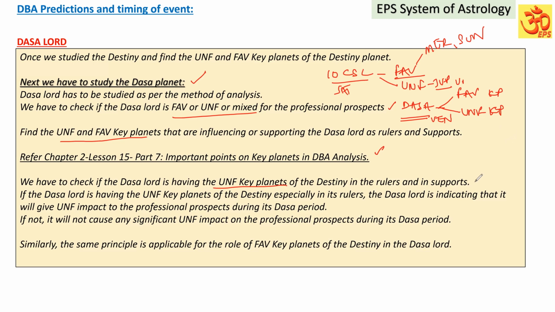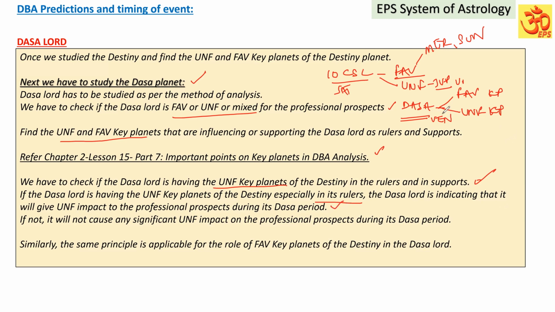I think you are able to understand. If the Dasa Lord is having the unfavorable key planets of the destiny, especially in its rulers, the Dasa Lord is indicating that it will give unfavorable impact to the professional prospect during its Dasa period.